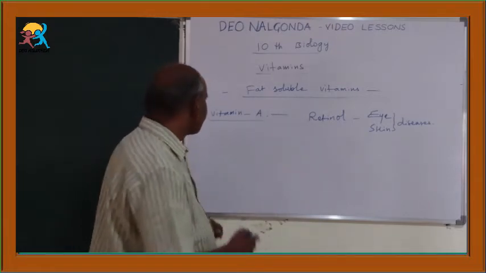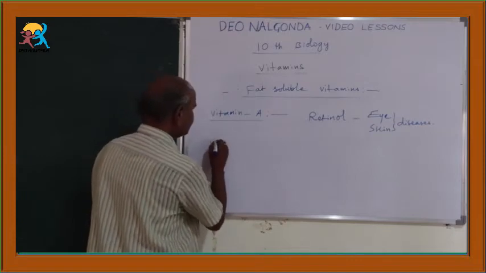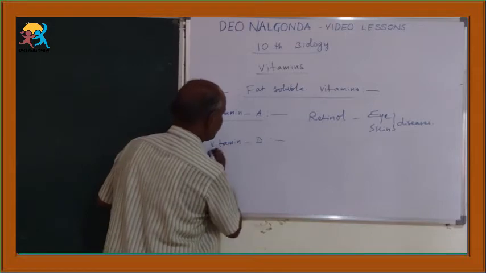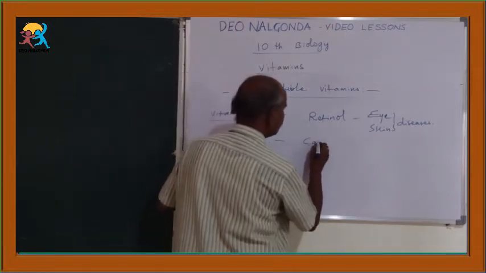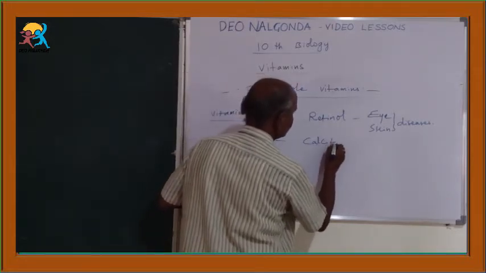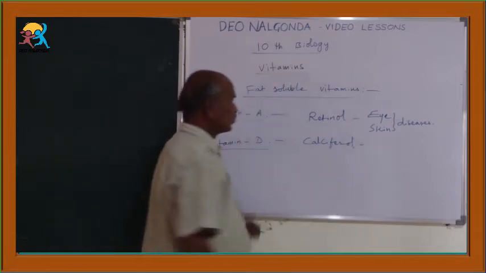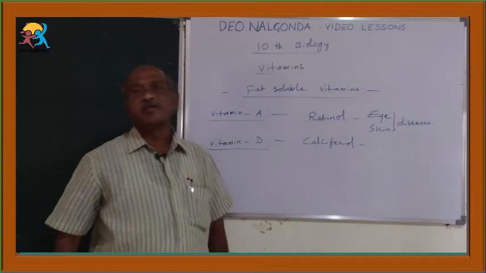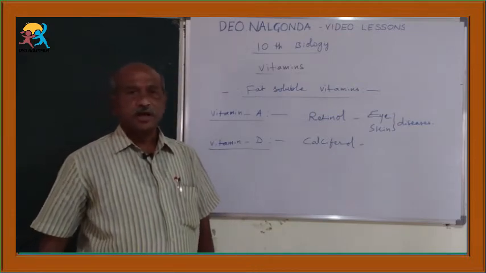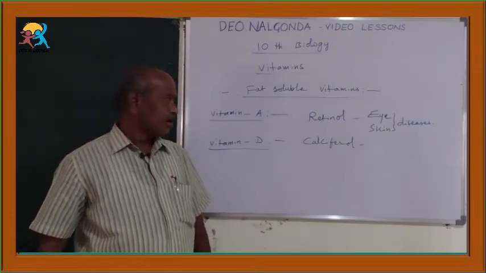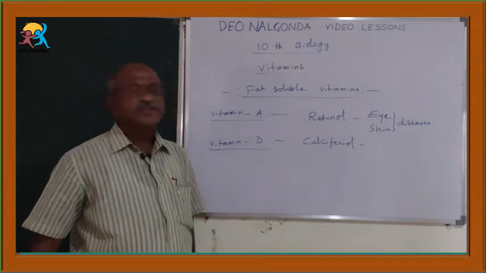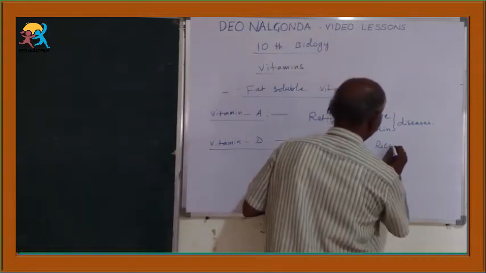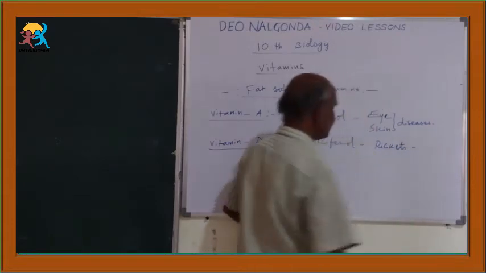Okay, the next vitamin is vitamin D. Vitamin D is chemically known as calciferol. Its deficiency causes rickets.